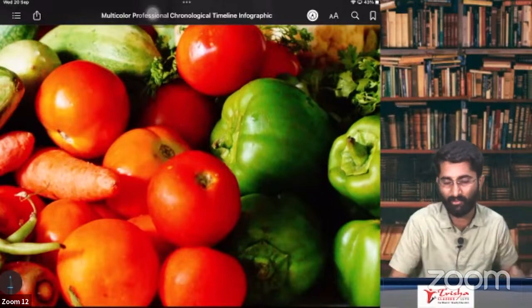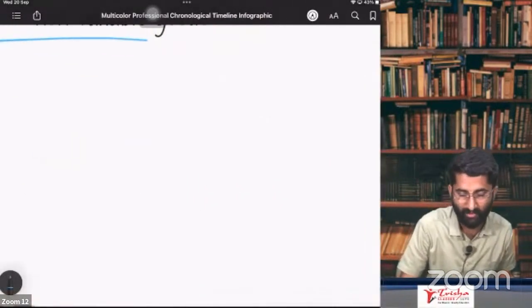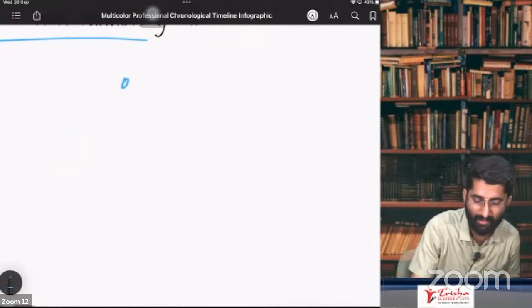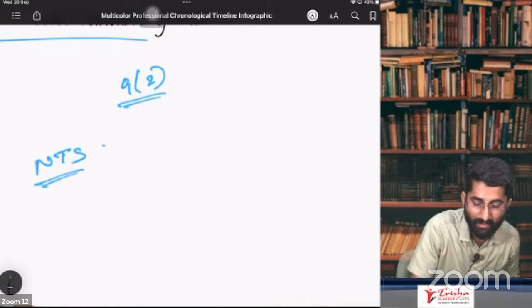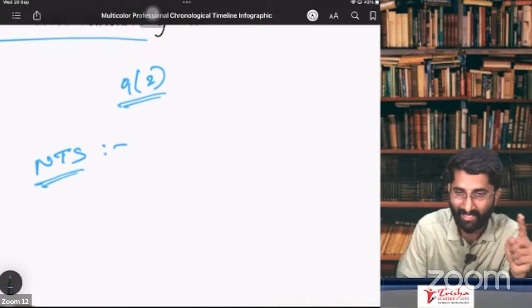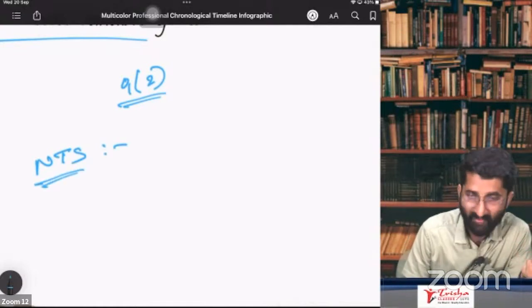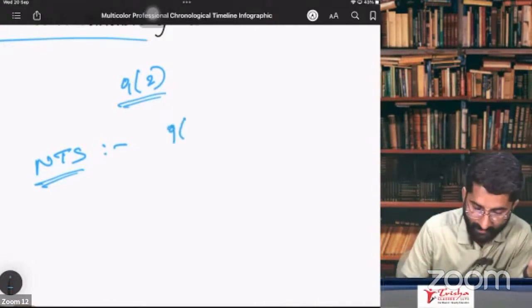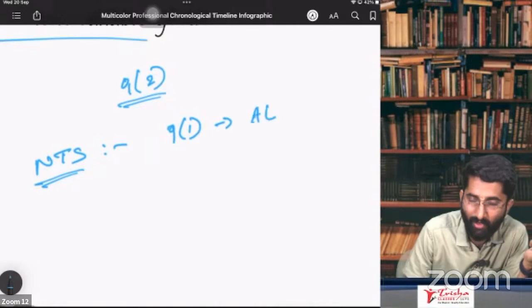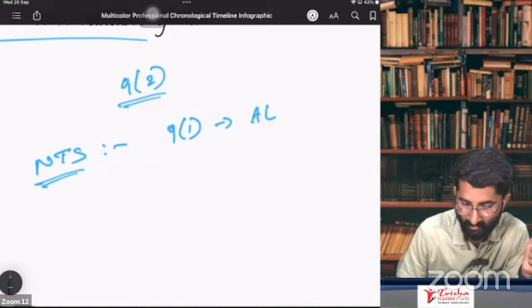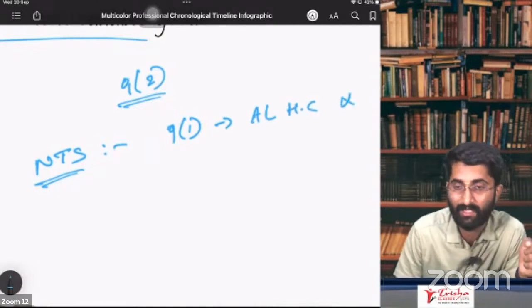Now let me tell you what a non-taxable supply is, sir. It is given in section 9, subsection 2. Non-taxable supplies are those supplies which are out of GST. Section 9, subsection 1 says that alcoholic liquor for human consumption is out of GST.